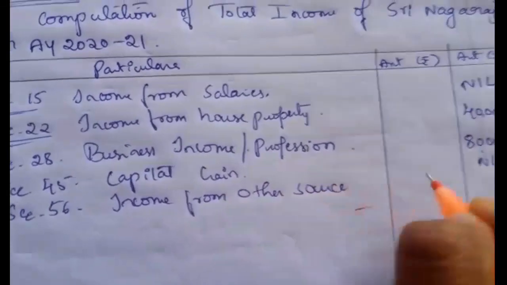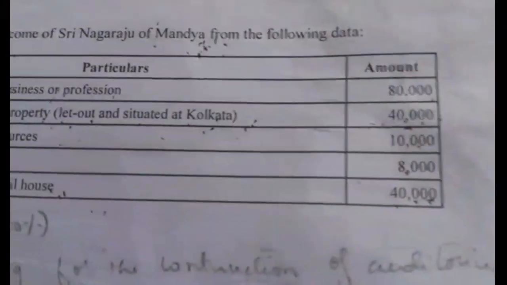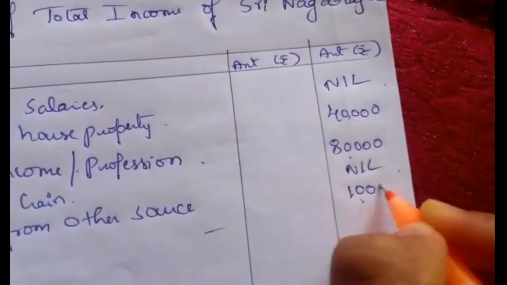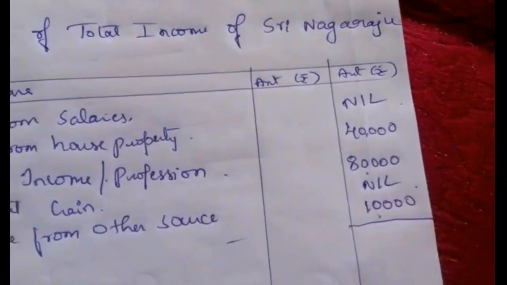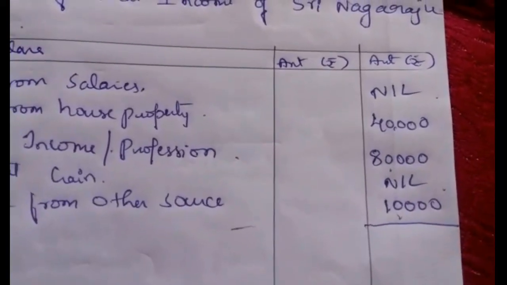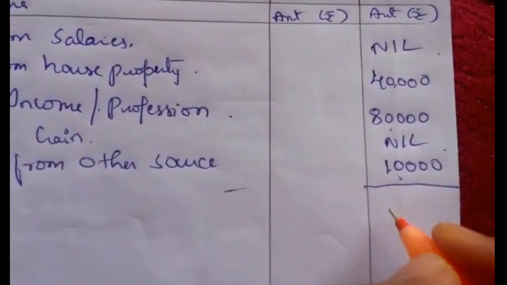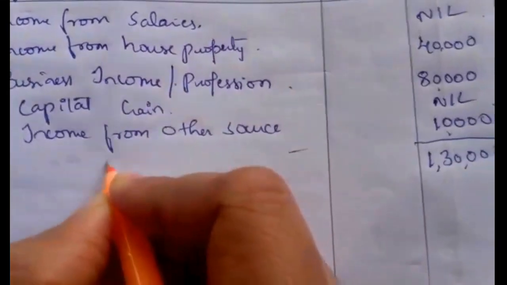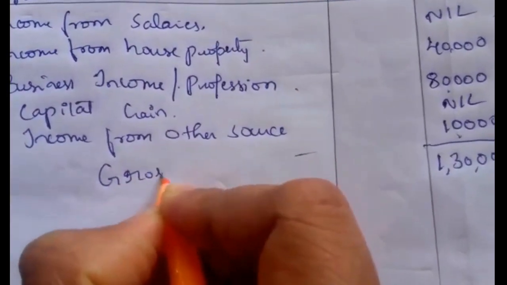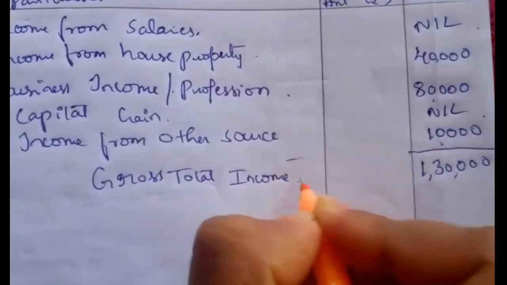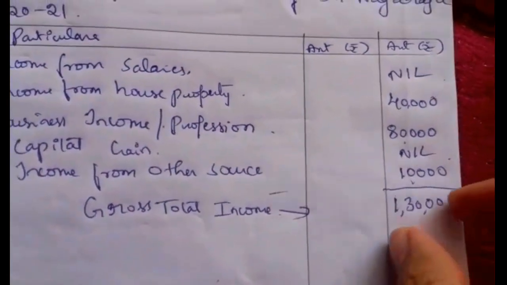He has 10,000 rupees income from other sources. So totally his GTI is 1,30,000 rupees. His GTI, 1,30,000, is the gross total income. On this income the taxpayer usually has to pay income tax